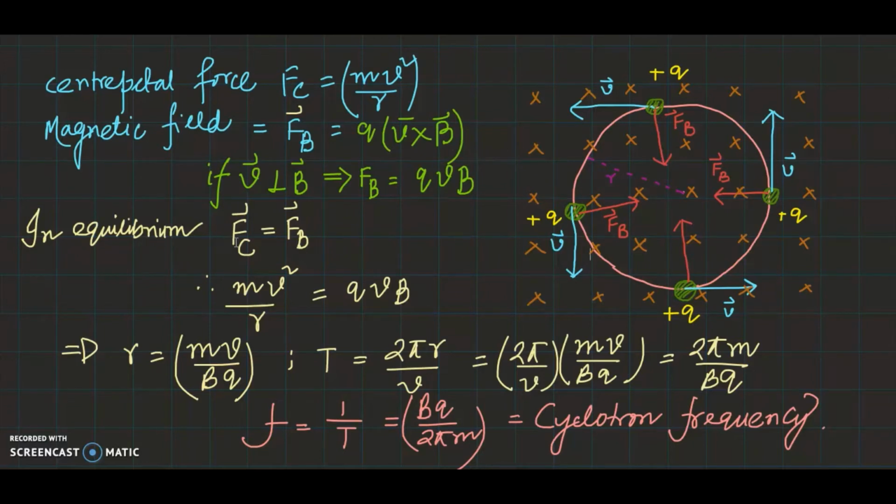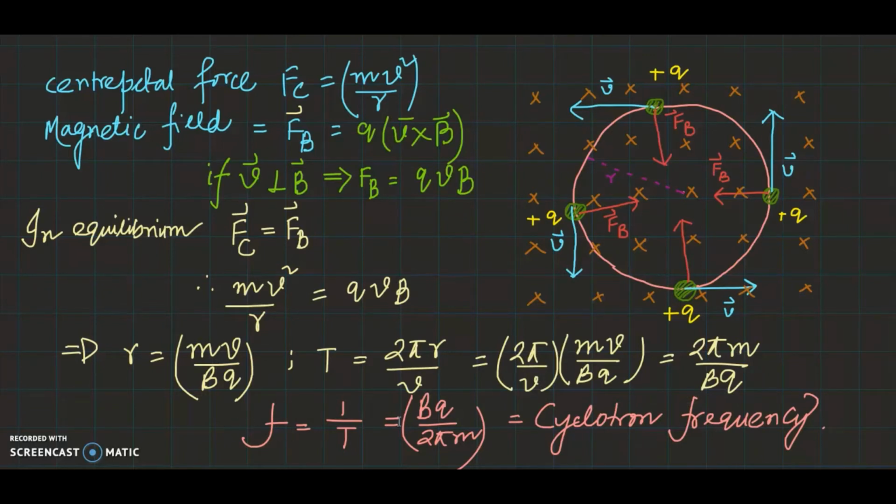So in equilibrium Fc is equal to Fb, that is, the centripetal force is equal to the magnetic force. If I equate mv square by r is equal to qvB, we get the radius of the curvature, r is equal to mv by Bq, where r is the radius of the curvature of the particle of mass m and charge q. The time period for the charged particle to go around the circular path is T equal to 2 pi r by v, which is 2 pi by v times mv by Bq, that is, 2 pi m by Bq.